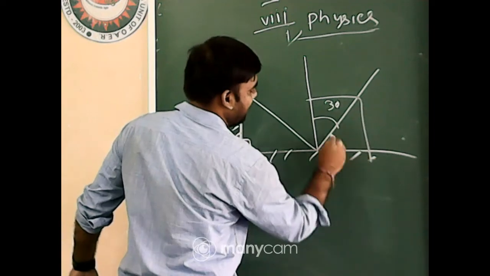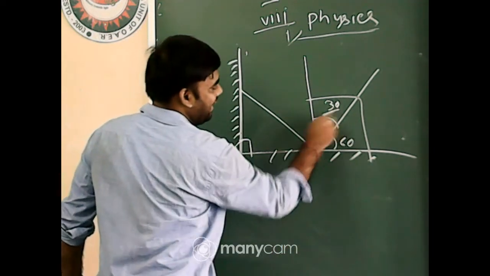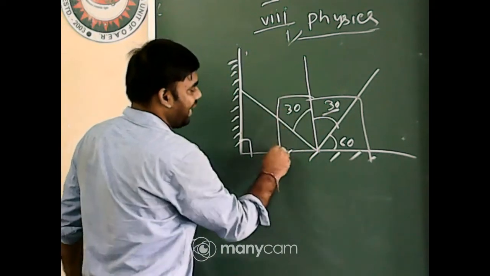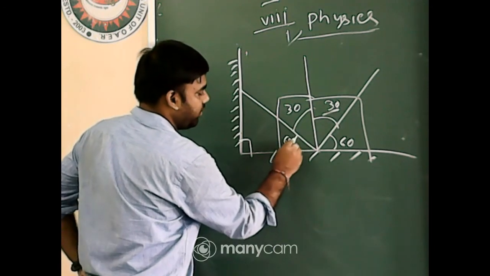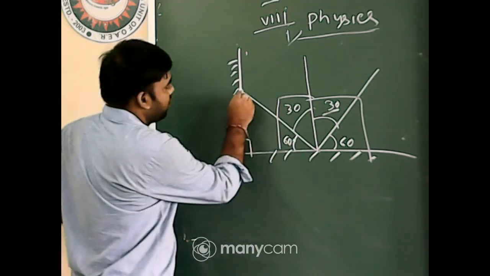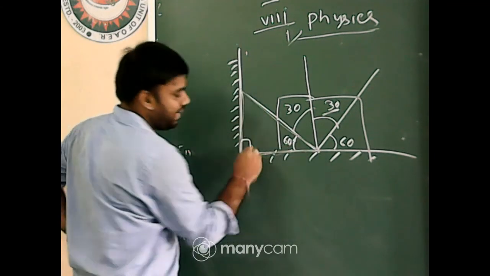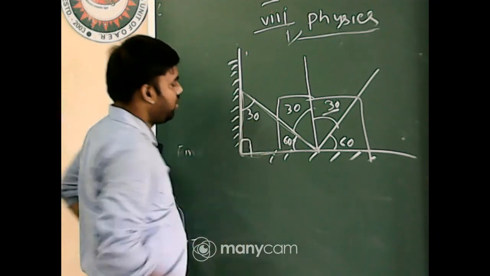Total 90 degree, so it is 60 degree. As the incident angle is 30 degree, the reflected angle is also 30 degree. Total 90 degree, this one is 30, this will be 60 degree. Now think about the triangle. 60 plus 90, 150. So that angle must be 30 degree.